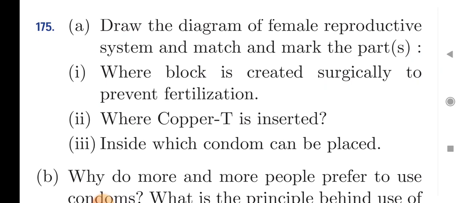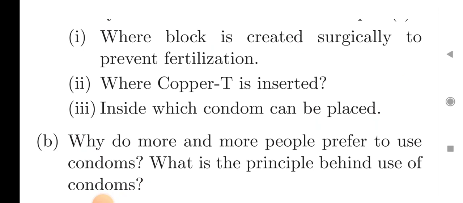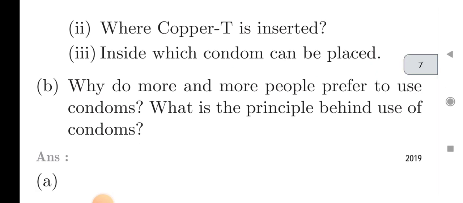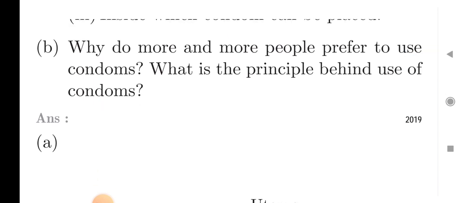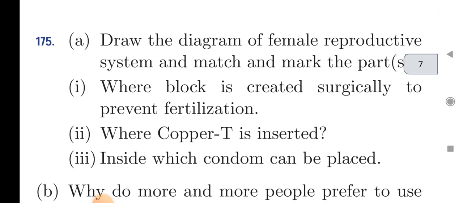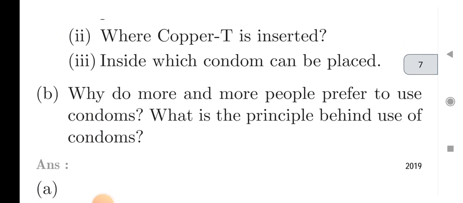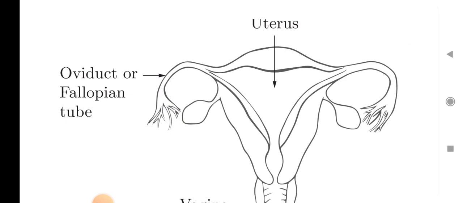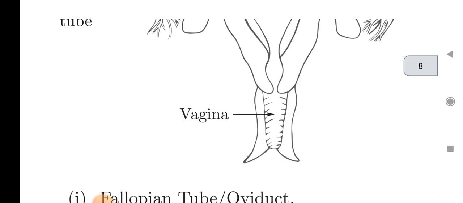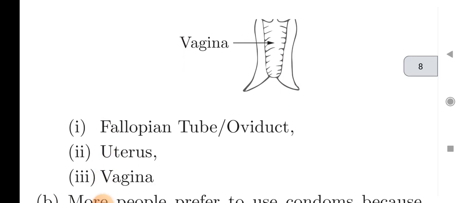Next question is a diagram of the female reproductive system, and match the marked parts. Where a block is created surgically to prevent fertilization, and where copper T is inserted, inside which condom can be placed. Why do more and more people prefer to use condoms? What is the principle behind the use of condoms? So first question is the diagram of the female reproductive system. So this is the female reproductive system in which you can say the central part is the uterus, and from the uterus there is one pair of fallopian tubes, which is enclosed in a cervix, and then the cervix opens into a vagina.